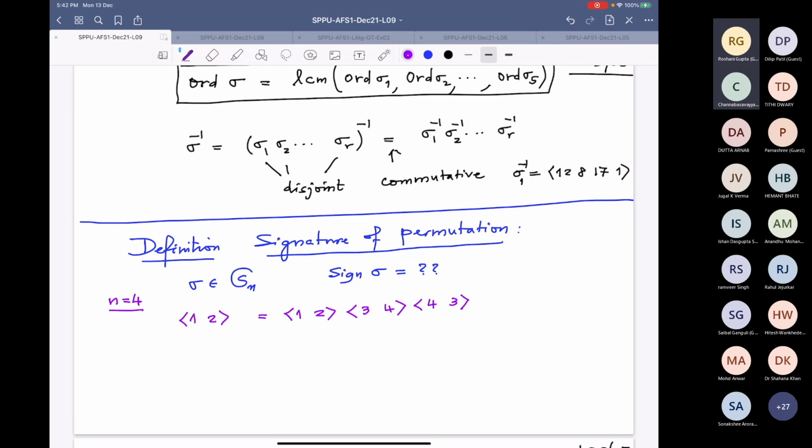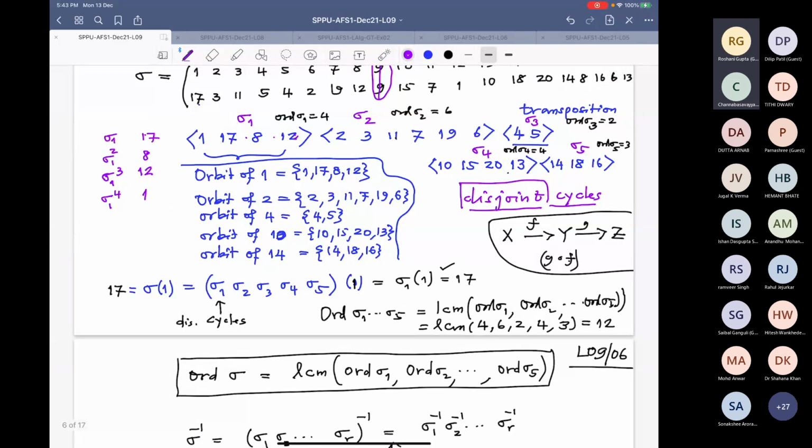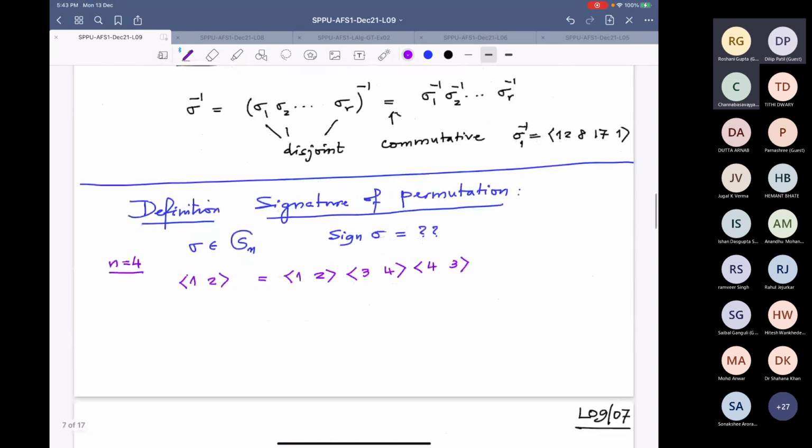Sonakshi? Yes, sir. It's correct, no? Now here you see, here there are 3 transpositions. Here there is only 1 transposition. So is this even or odd? This is an odd number, this is also an odd number, but the numbers are not the same. So the decomposition of a permutation into transpositions is not unique. But the canonical decomposition is unique, isn't it? Yes, sir. All right. So what is the remedy?